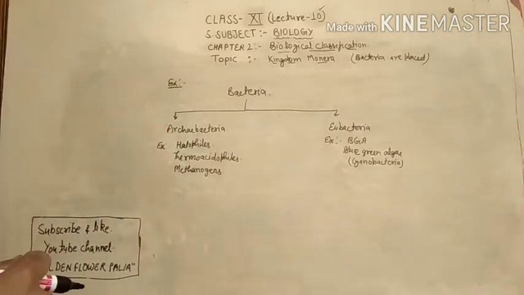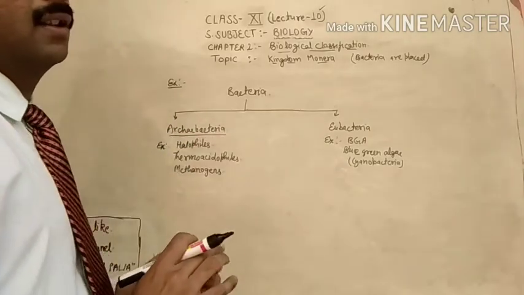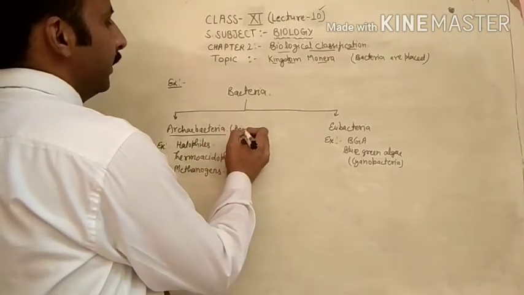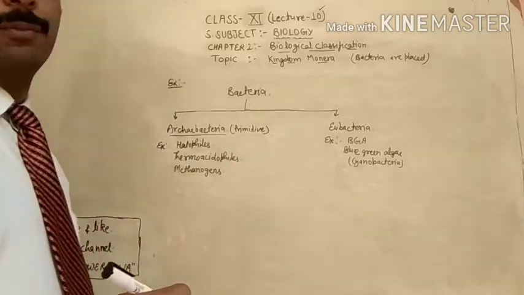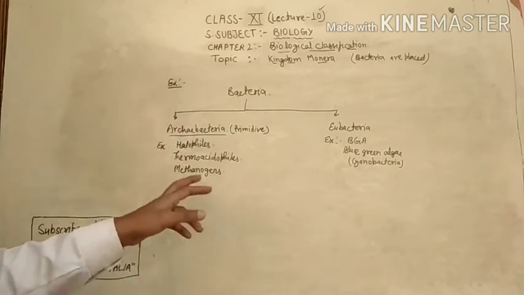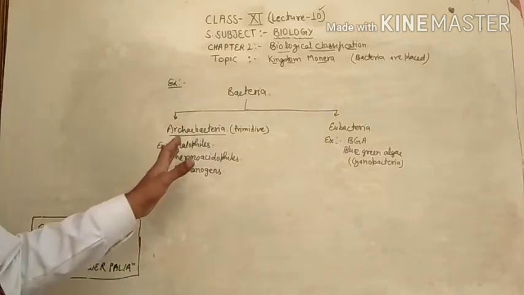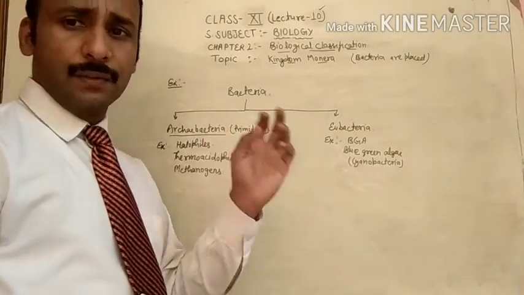These archaebacteria are less developed bacteria, or you can say they are the primitive type of bacteria. That is why they are called archaebacteria. Archaebacteria are divided into the halophils, thermoacidophils and methanogens. These bacteria are very capable of living in adverse conditions.